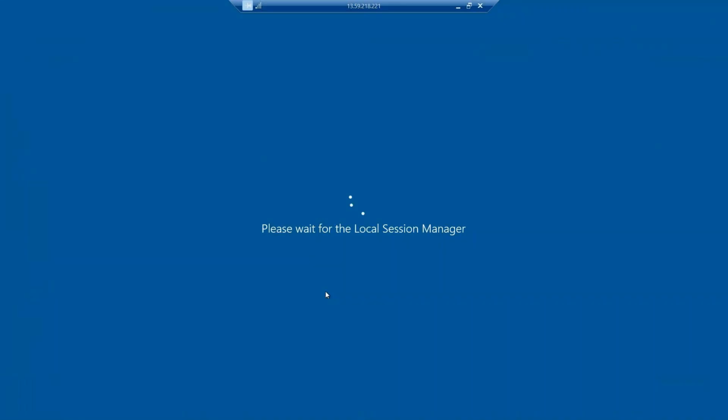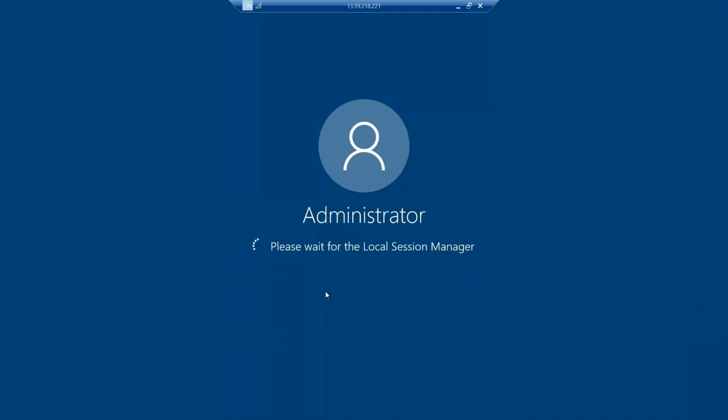Now we are able to connect. Just wait for a few seconds. This will be opened completely. So after that, we can check the configuration. After that, we can create one user in the server. So how can we switch to user? We'll see that.